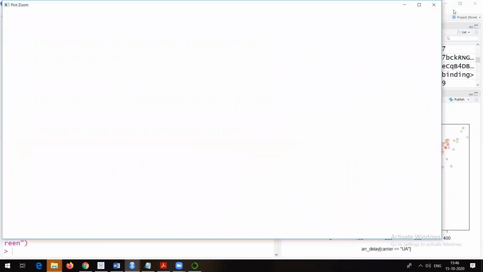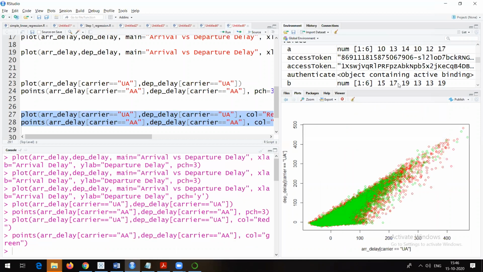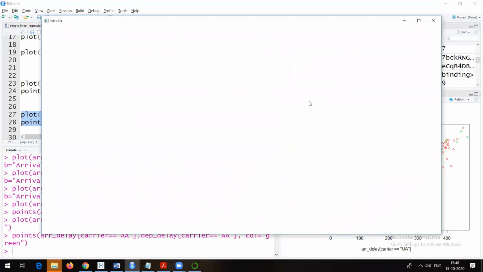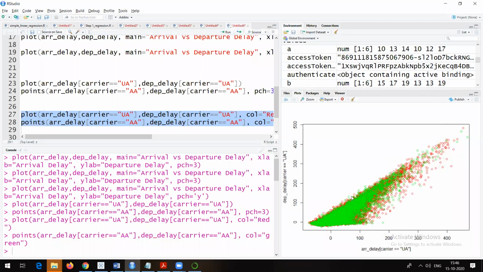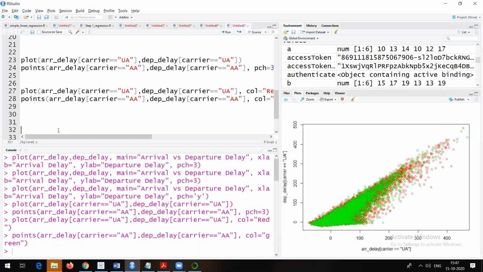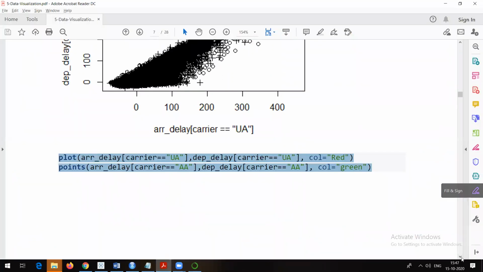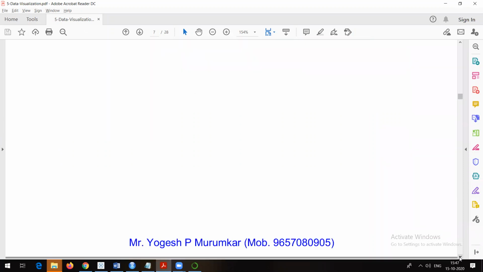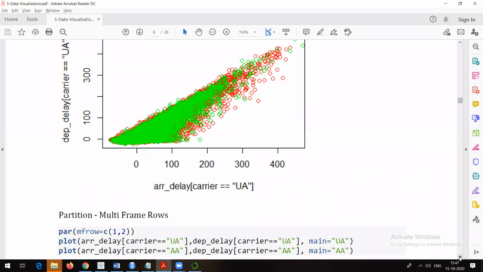Now see, this is what your graph is going to look like. Okay, let me click on zoom. It will load actually. It takes time to load because data is huge. Okay, anyway, now you are able to see this one. So it's somewhat better as compared to the earlier one. But again, there can be a problem, right? So you have a lot of other options to try out. We have different graphs also. Okay, this is what we have seen.